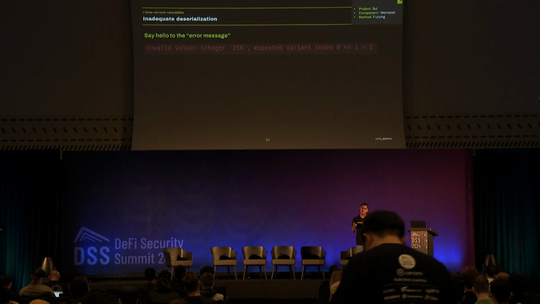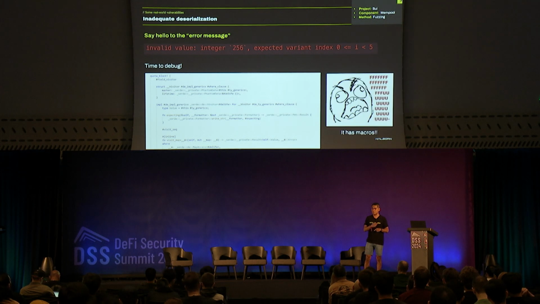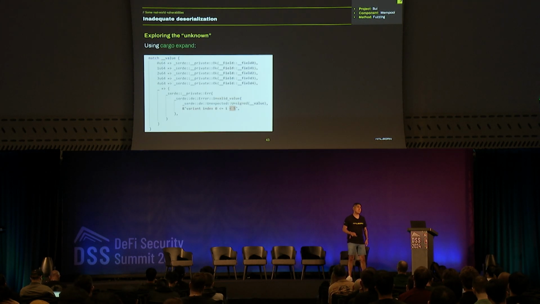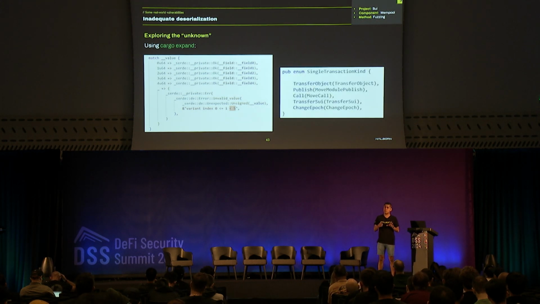OK, if we look at the error message, we try to debug that, and we're going to see this. I think it doesn't look big enough, but this is macros. And you know that debugging macros is a nightmare. But we have some tools like cargo expand, and at the end, after debugging, we are able to see that the error was raised because the number of the transaction was not found. So we have only 5 different kinds of transactions. OK, it's OK. The validator